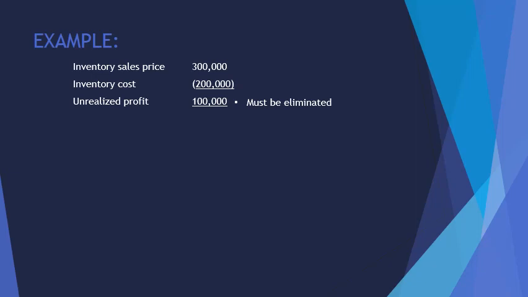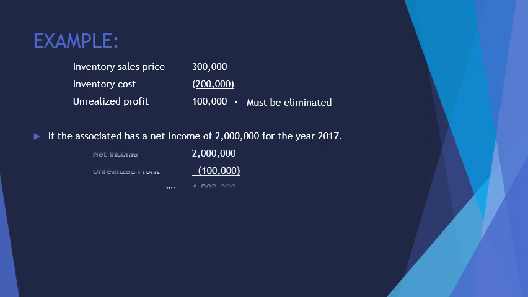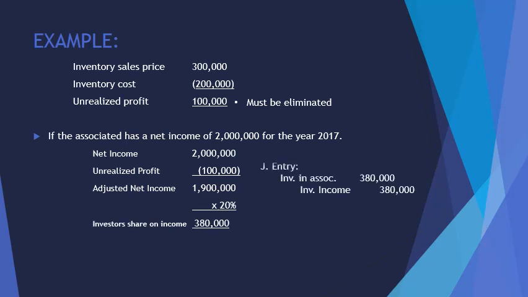Going back to our example, if the investee has $2 million income for the year, then it will be deducted by the unrealized profit on ending inventory of $100,000, which would result in an adjusted net income of $1,900,000. And to compute the investor's share, $1,900,000 is multiplied by the 20% interest and would equal $380,000. To record this, debit investment in associate and credit investment income of $380,000.